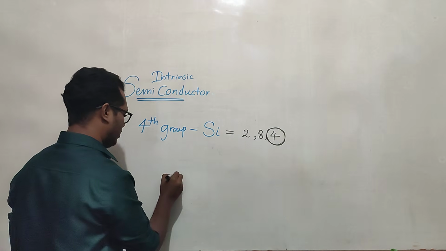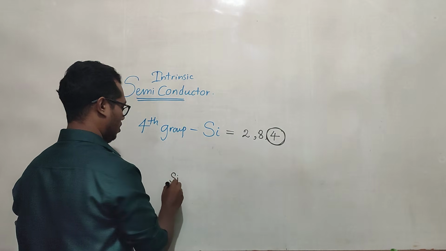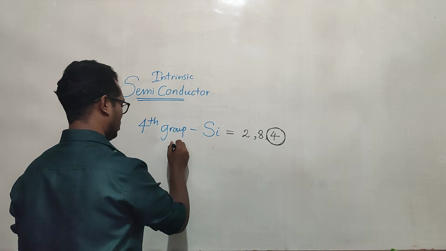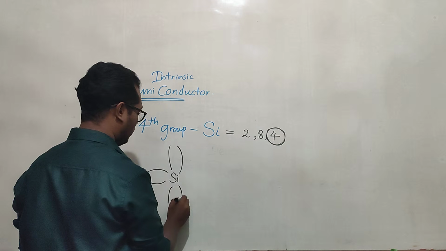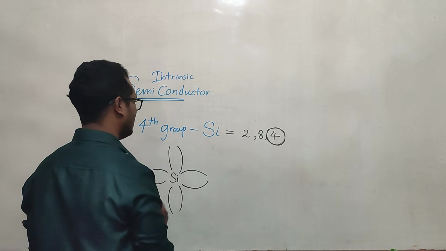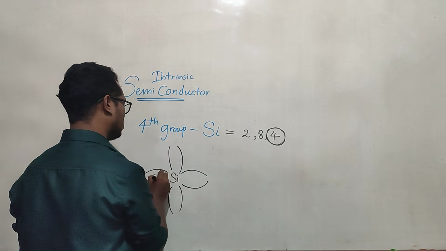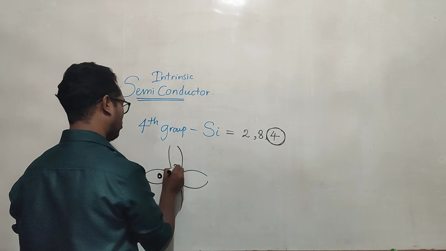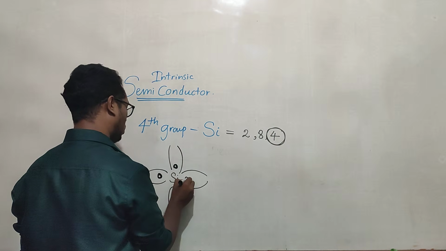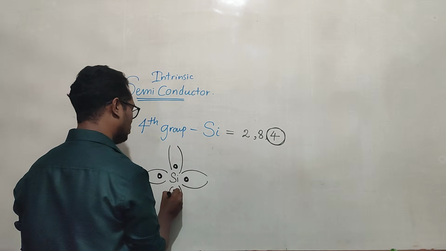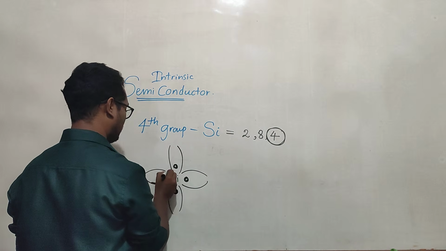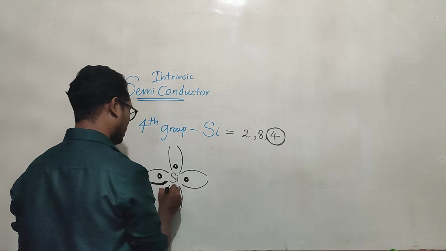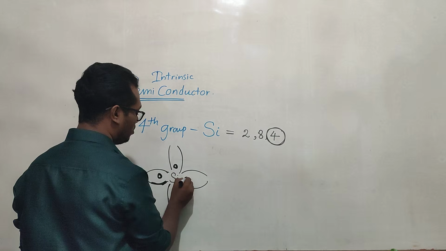Now I will draw silicon here. Look at this silicon element. How many electrons does it have in the last energy level? 4 electrons. But in certain special conditions, not in all conditions, they can remove these electrons.